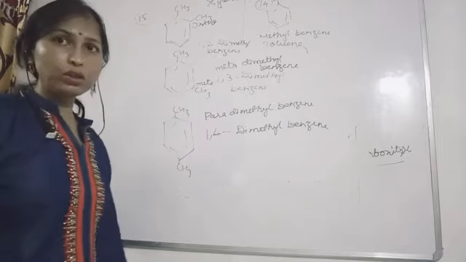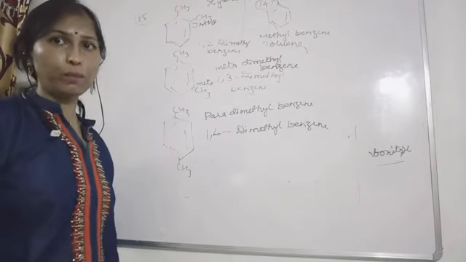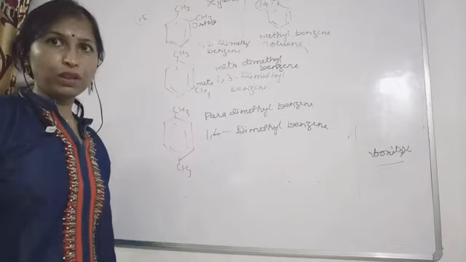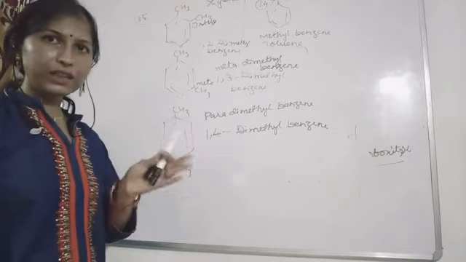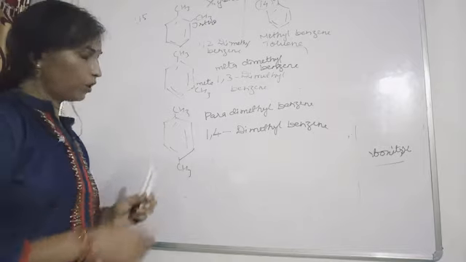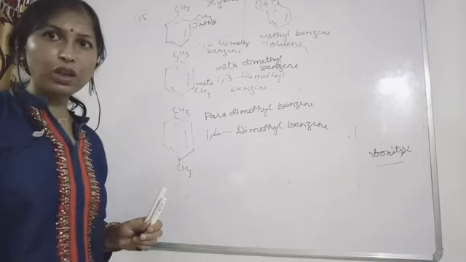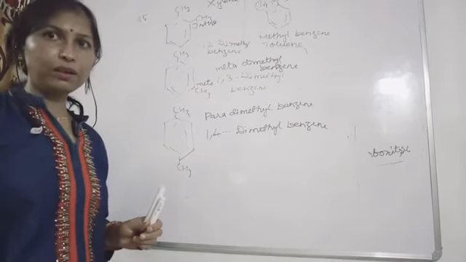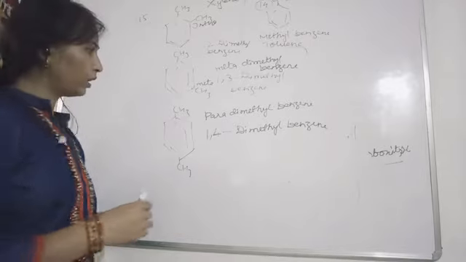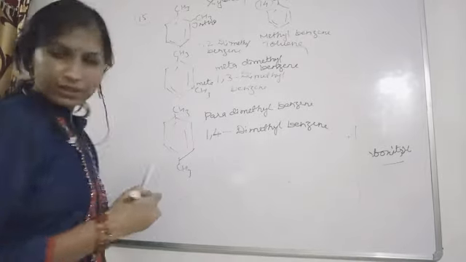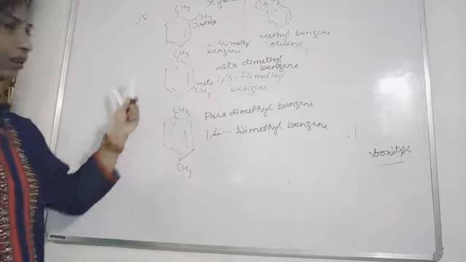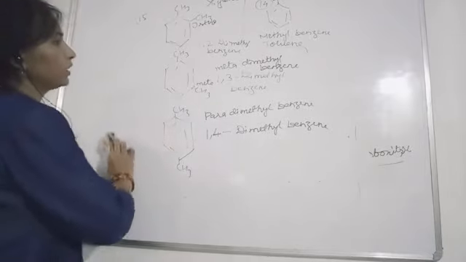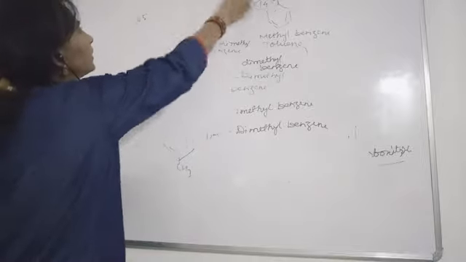Ortho nitrophenol or meta dinitrobenzene. So these words will tell you where exactly the group is, if I am saying ortho nitro or meta dinitro, meta dinitrobenzene. So let's take one more example. The nitro group also will be complete. Shall I wrap this? I hope you noted it down. Now next, see here.